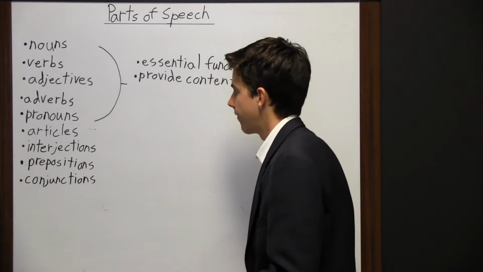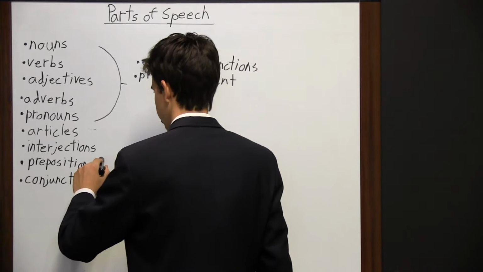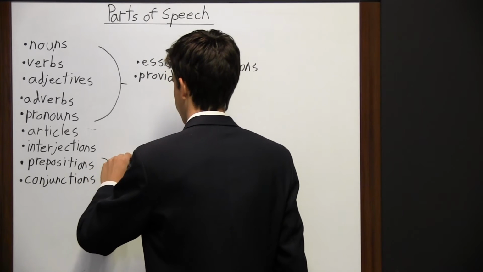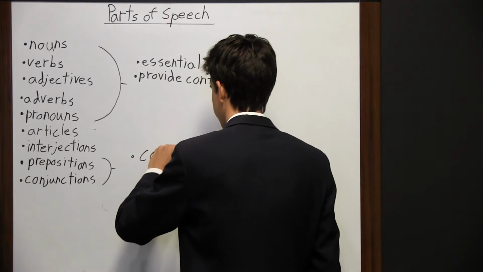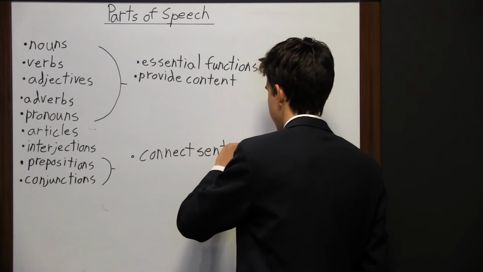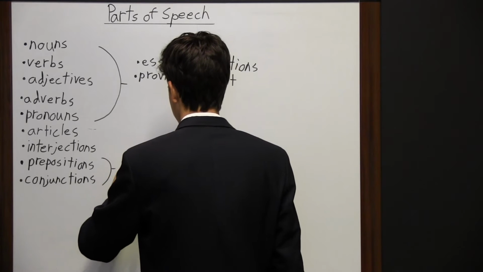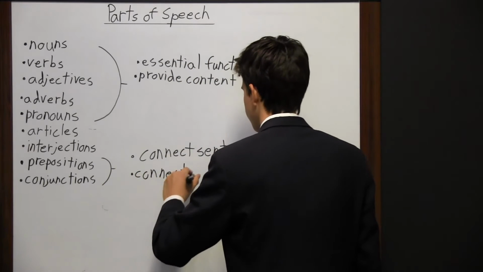And then we also have another group of words, or another group of parts of speech called the prepositions and conjunctions. And so those words connect sentences, and they connect one part to another. And when I talk about one part, I'm talking about one part of a sentence.